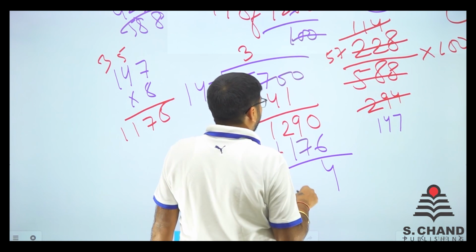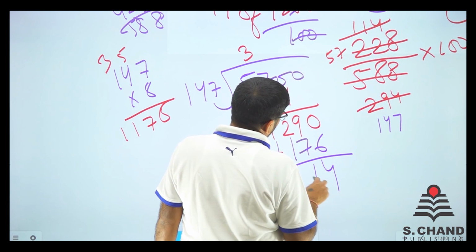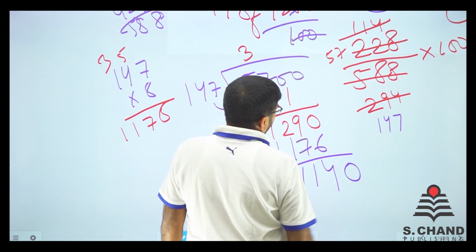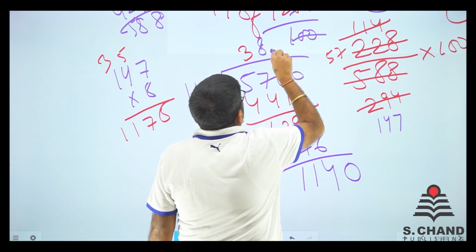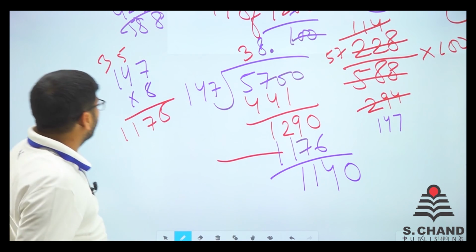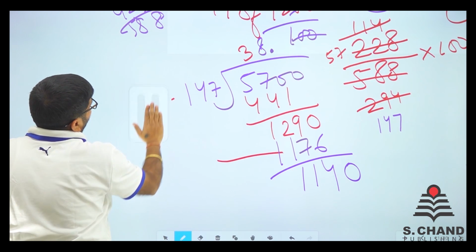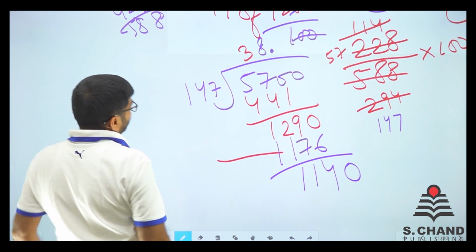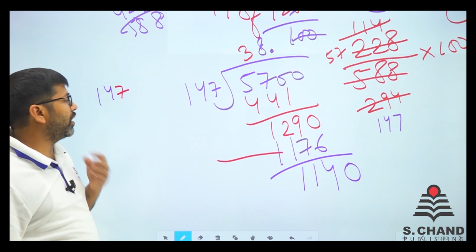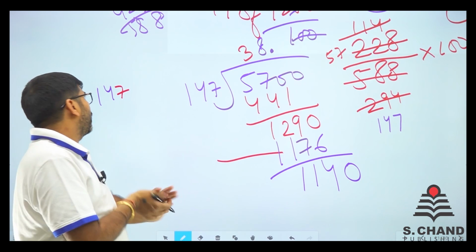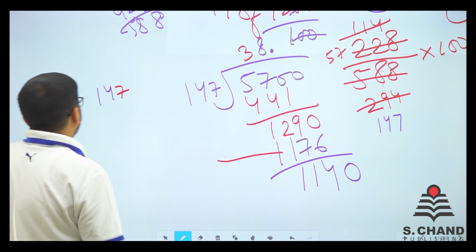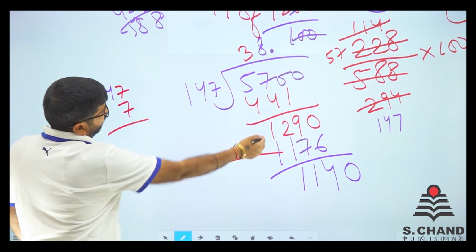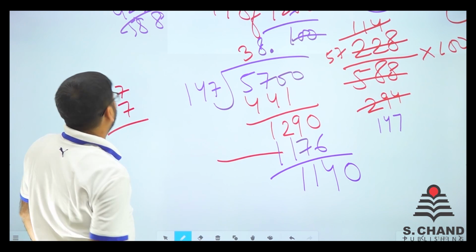We got 9 minus 7. Oh, sorry, 8 minus 7 is 1 here. Then 12 minus 1 is 1 here. So 114 and put a 0. We put 38 point something, right? 1140. So 1140 with 147 is almost around 150. 1140 will come like 7 times. Let's try 7 times, because 8 times it was 1290, right? So just 1 time less.